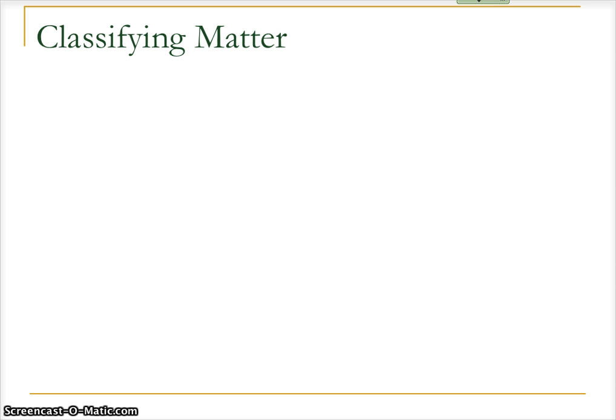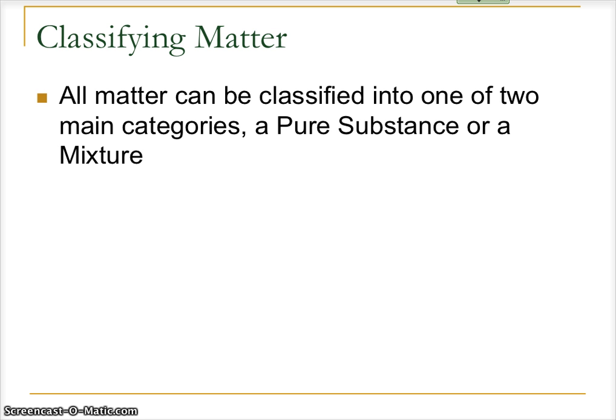In chemistry, we classify matter, and we put all matter into one of two categories, and then we can break those two categories up into smaller categories as well. Our primary two categories that we will classify matter into would be either a pure substance or a mixture. That's it. You can take any piece of matter, no matter what it is, and you could put it into one of these two categories, either a pure substance or a mixture.